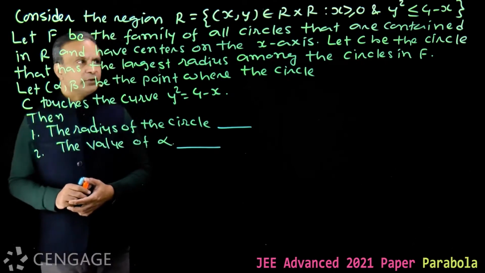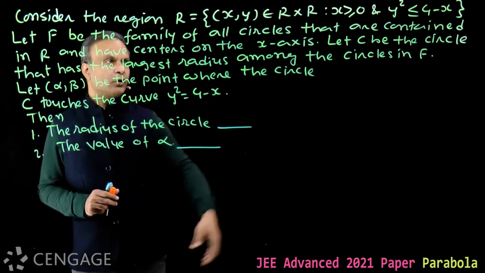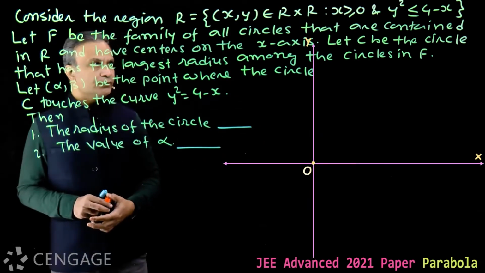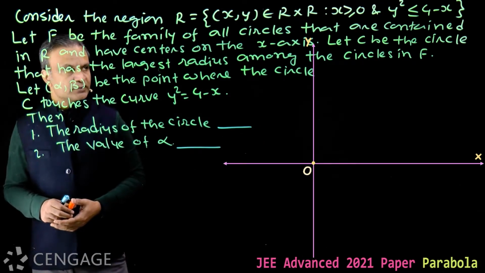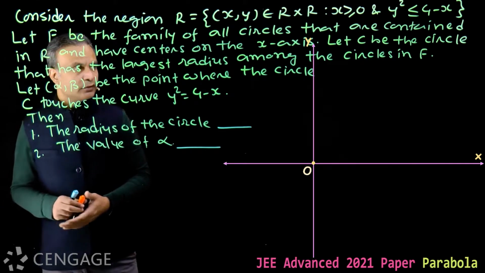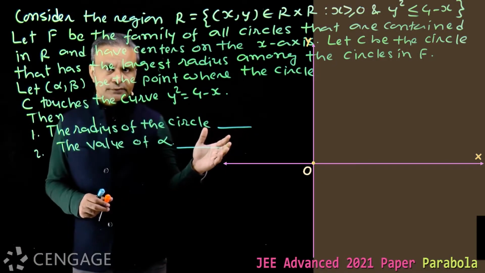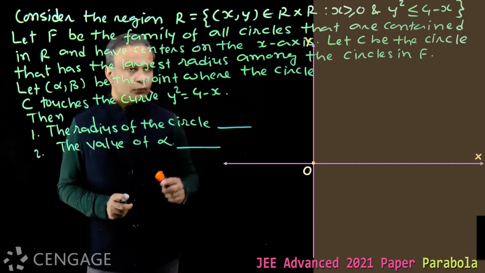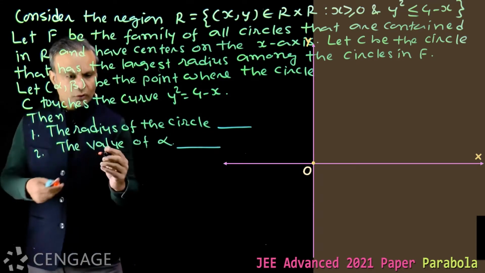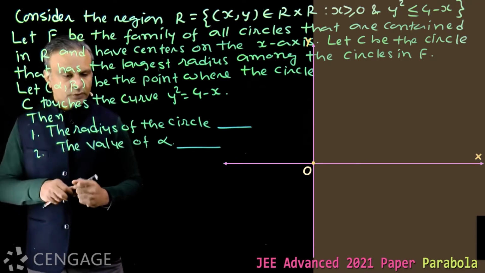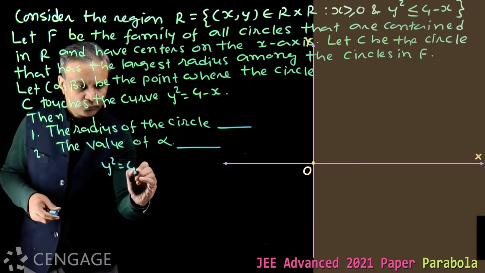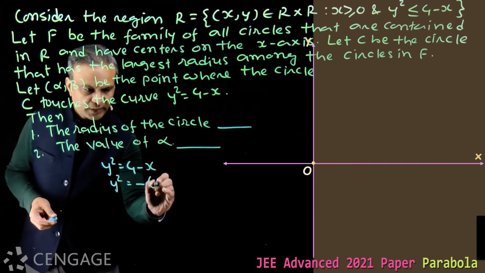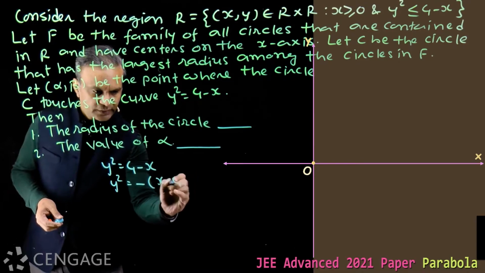Now first of all, let's draw the region of this definition. Here we have coordinate axis. x greater than or equal to 0 means points lie in first and fourth quadrants. Then y square less than or equal to 4 minus x. For that we draw the curve y square is equal to 4 minus x, or y square is equal to minus x plus 4.